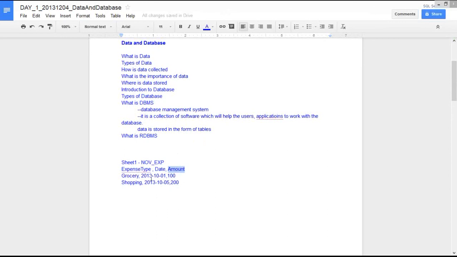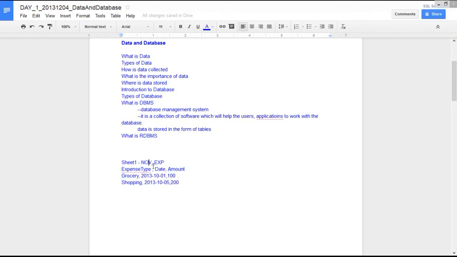And what is a column? A column explains what type of data that particular column has. The expense type column will have all the information about the type of expense you are storing. It may be grocery or shopping or something else. The date column has all the information about the dates, and the amount column has all the information about the prices or the amount you spent on that particular expense.